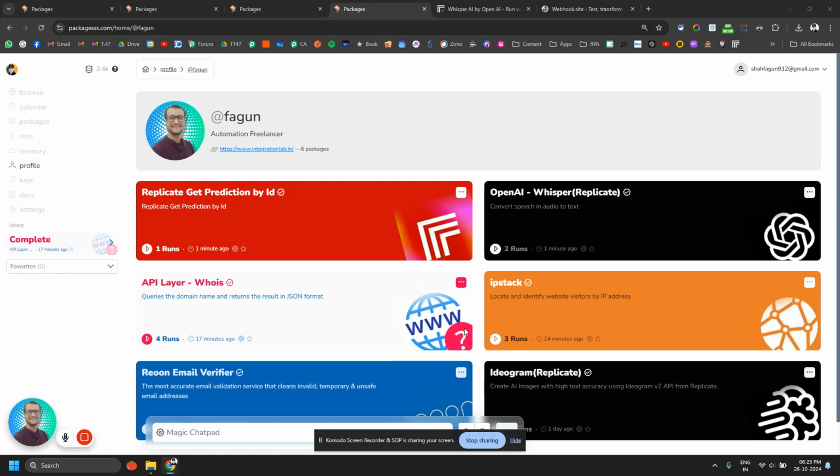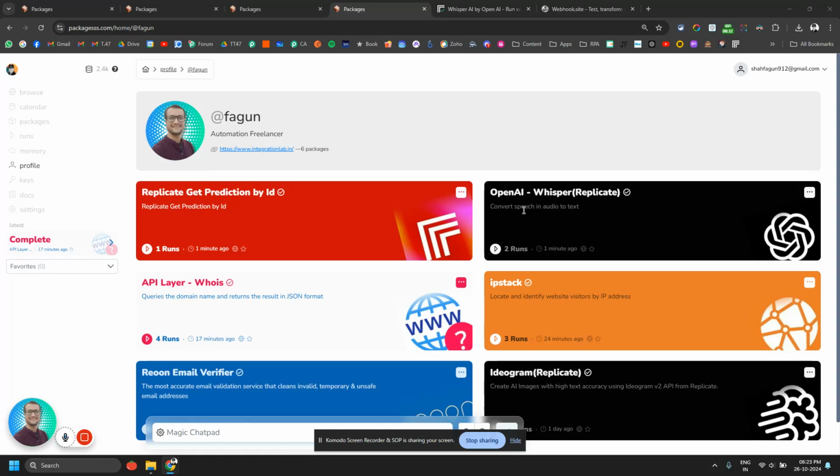So a total of five packages. We have already seen three. Now the last two. The first one is OpenAI Whisper via Replicate. Whisper is basically speech to text, right? You pass the audio file URL, and you will get the SRT, which is basically subtitles, or VTT, or plain text kind of output, right?